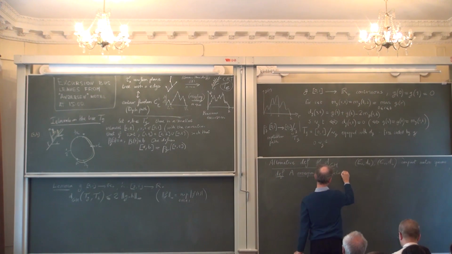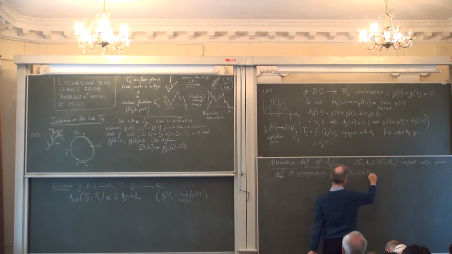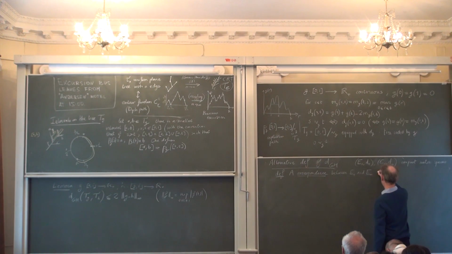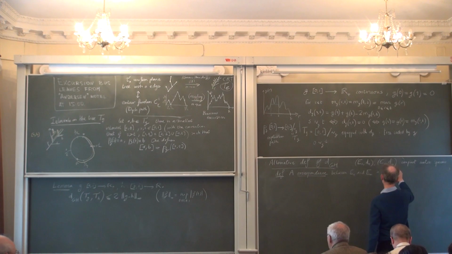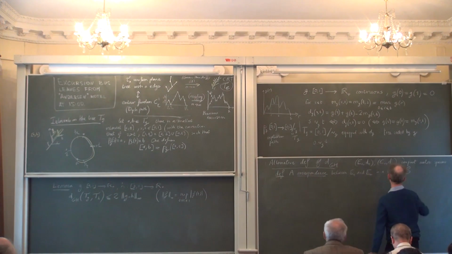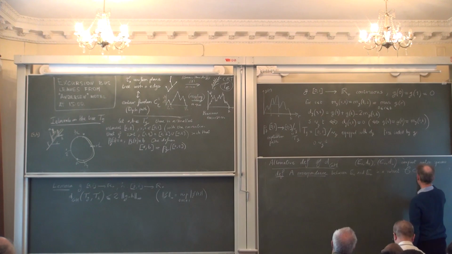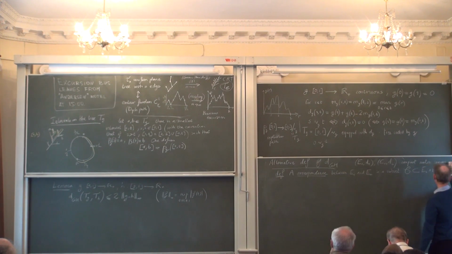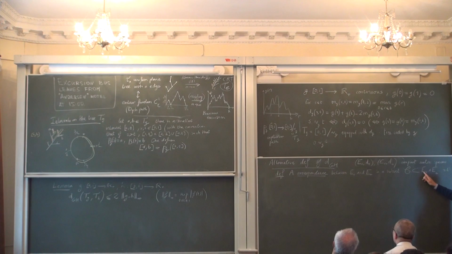A correspondence between E1 and E2 is a subset, let's call it script capital C, of the Cartesian product E1 times E2, such that the projection of C on E1 is the whole of E1, and the projection on E2 is the whole of E2.